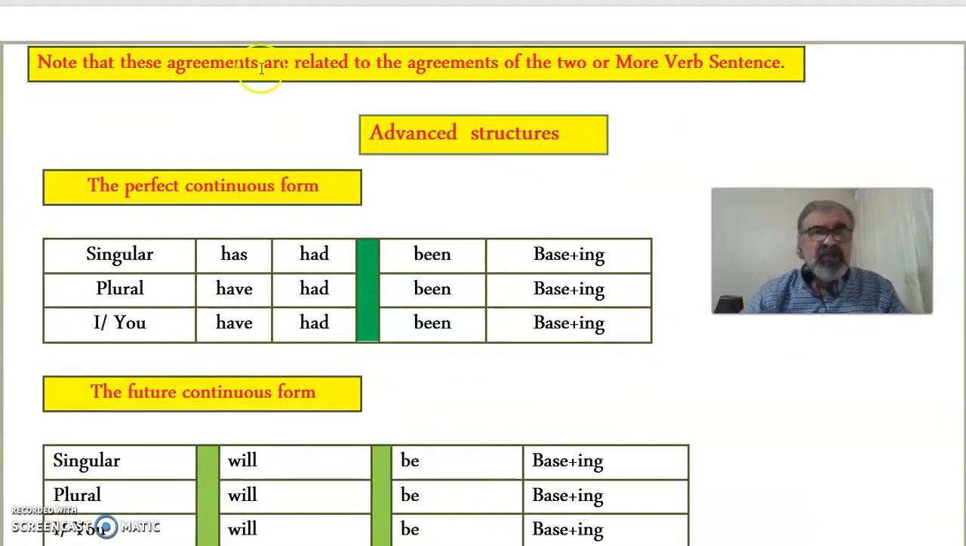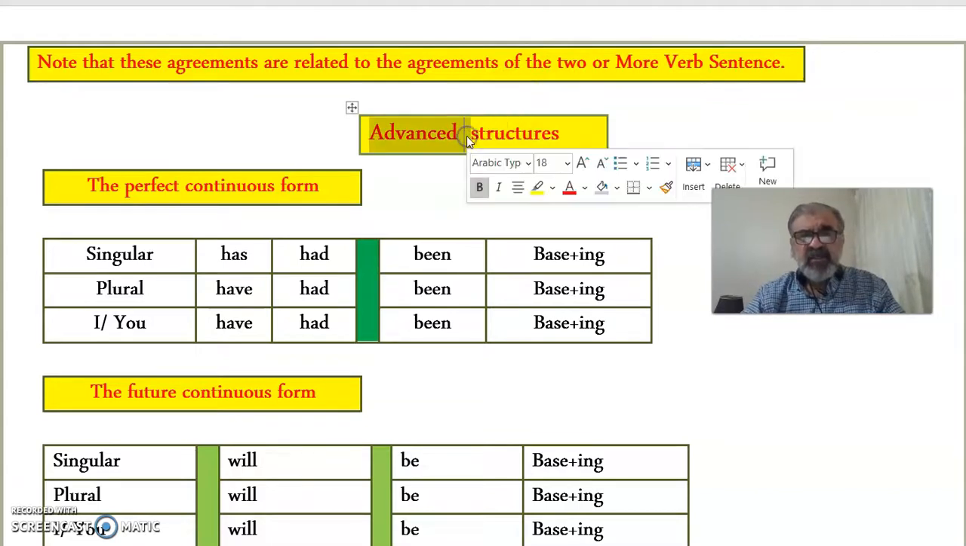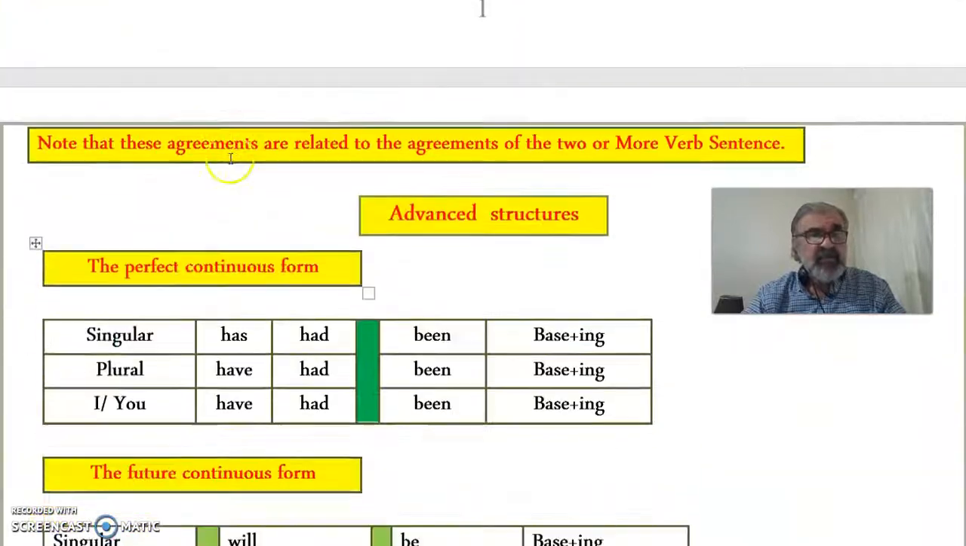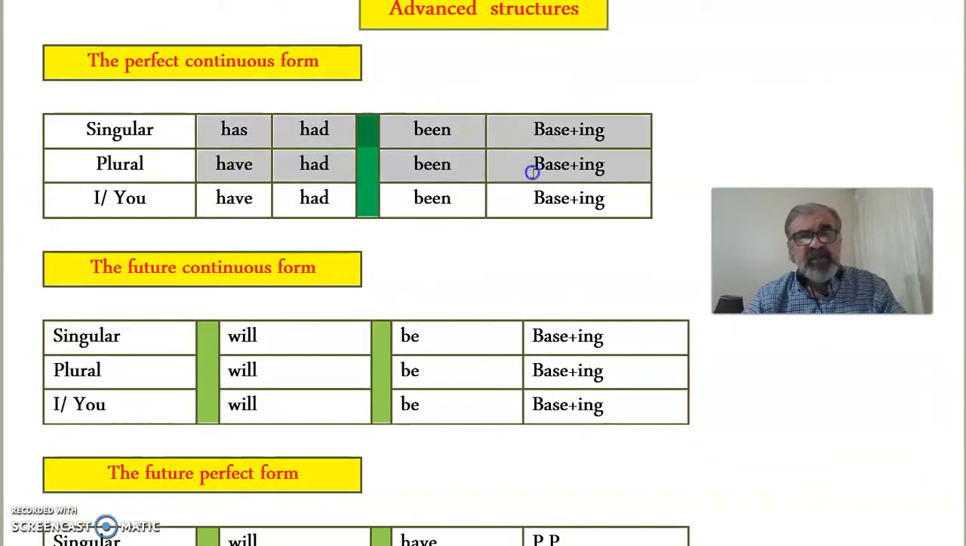Now going down. So we are talking about these agreements which are related to having two or more verbs in a sentence, okay? Just like I showed you earlier. Now we're going to start with the perfect continuous, like I told you here. These are the same examples actually. Has, had, been, ing. But this has to do with whether it's singular or plural, okay?